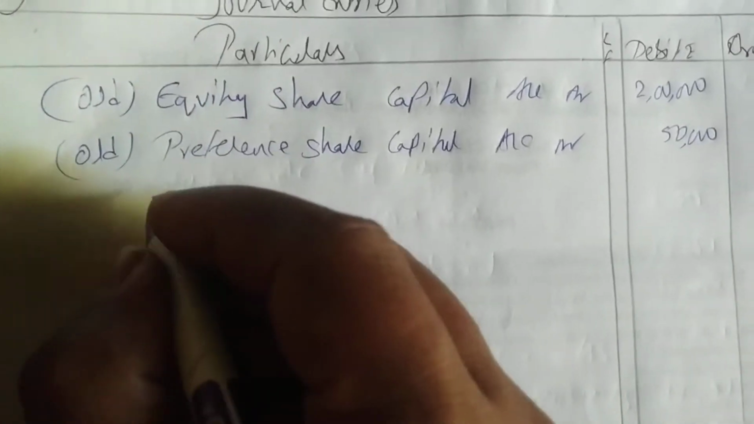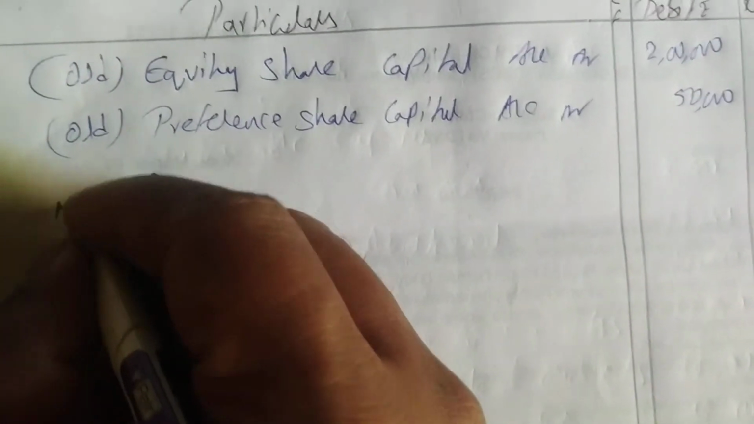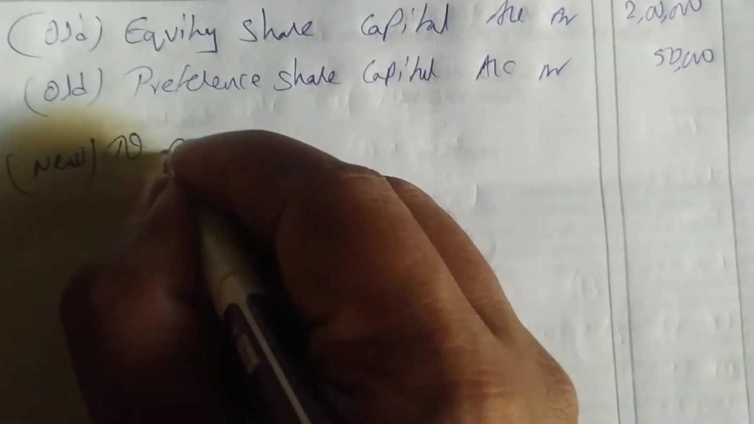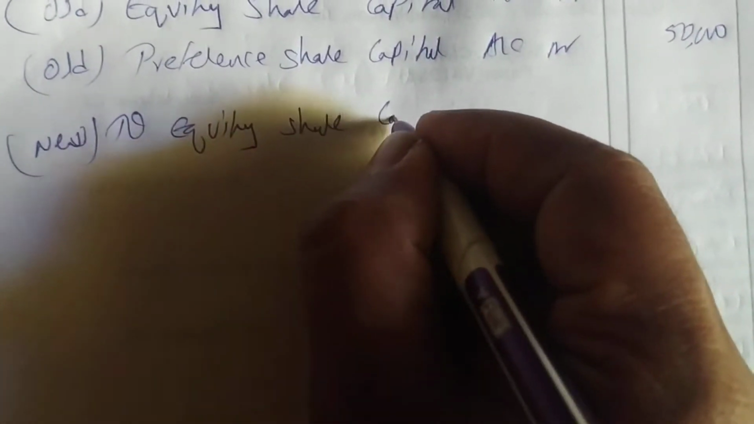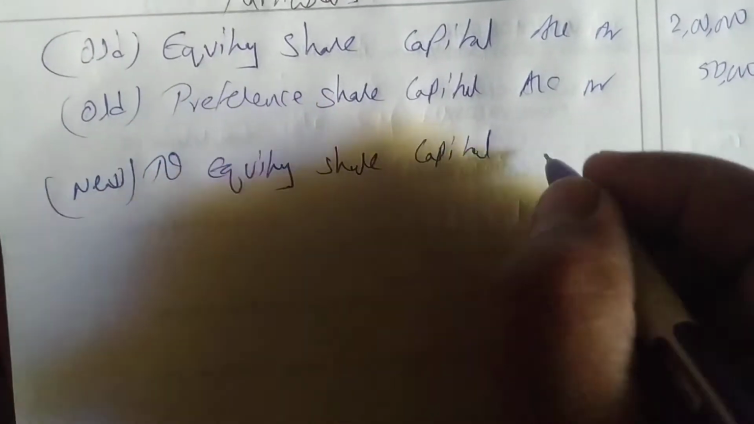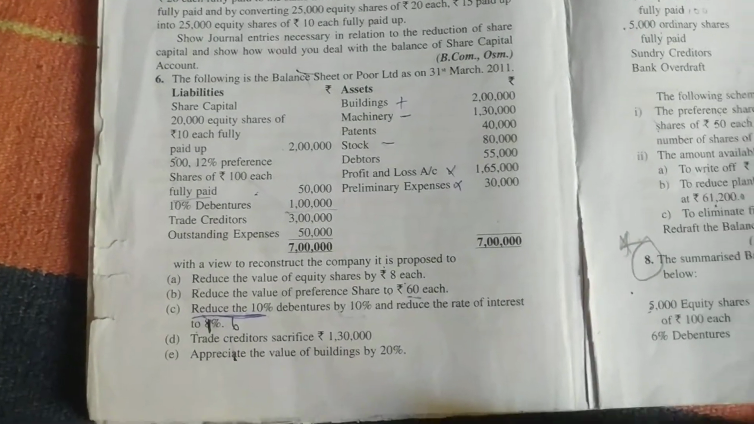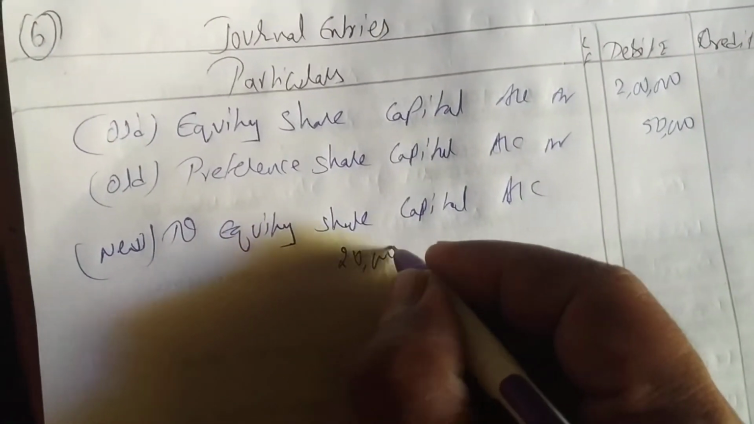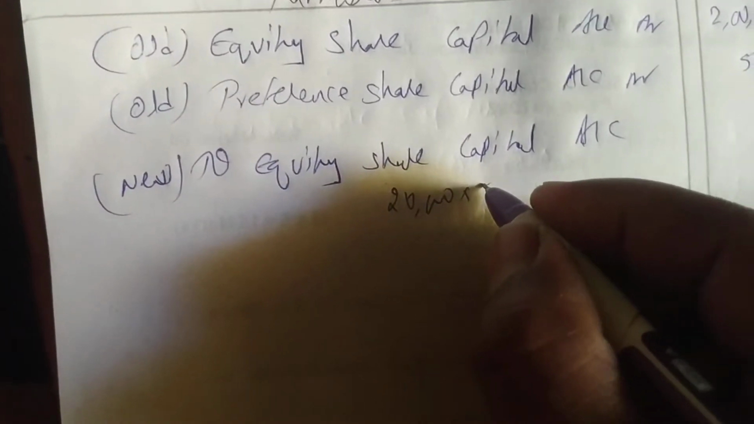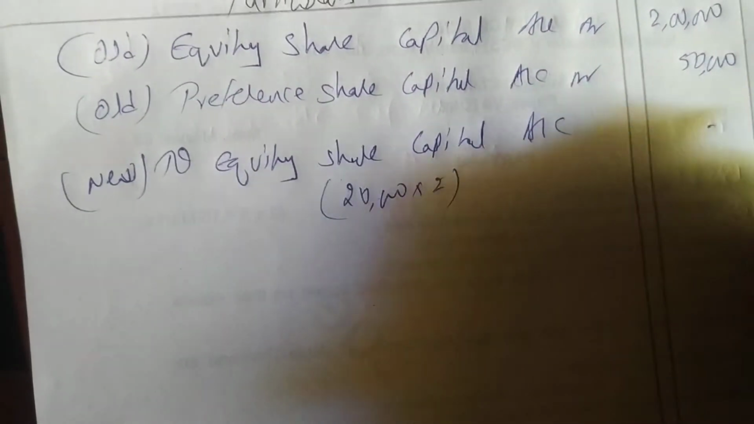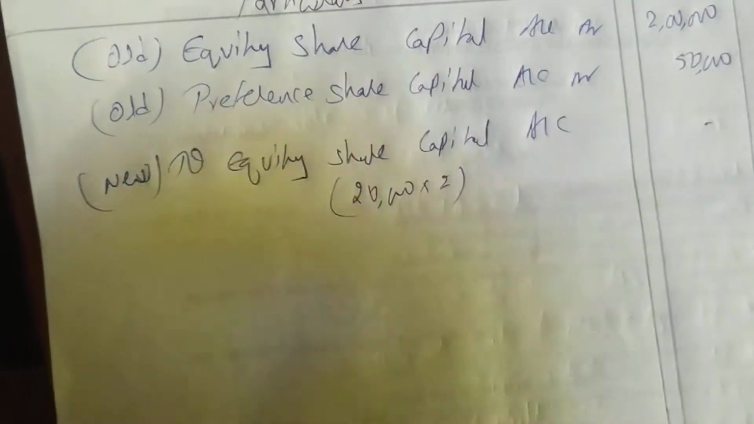Now you have to issue new ones. Now new you have to issue equity share capital account. How many equity shares are there? 20,000. And he is asking to reduce 8 rupees. Means how much is left? 2 rupees is left. 20,000 into 2, 40,000. Okay.